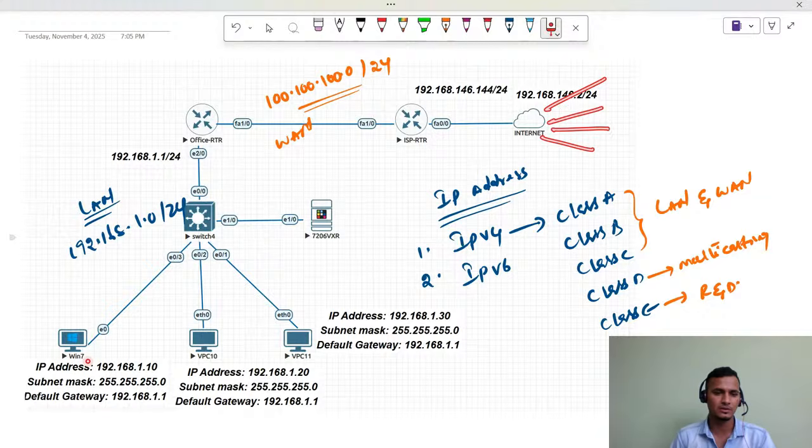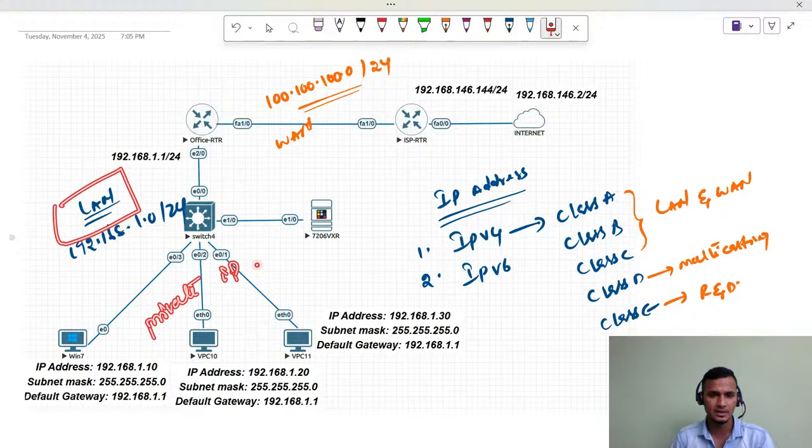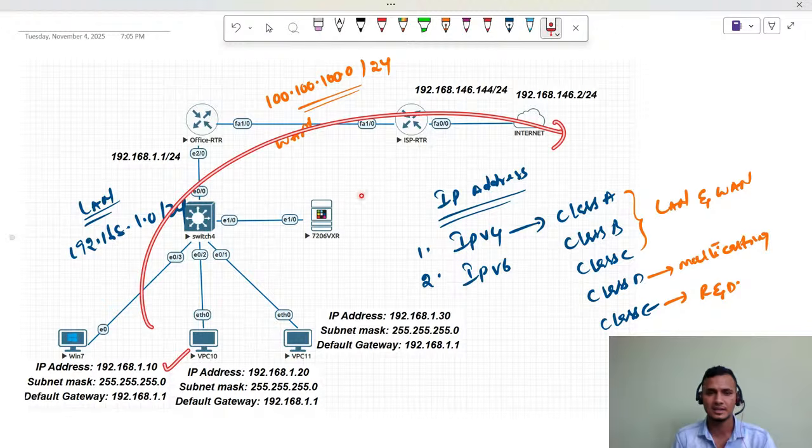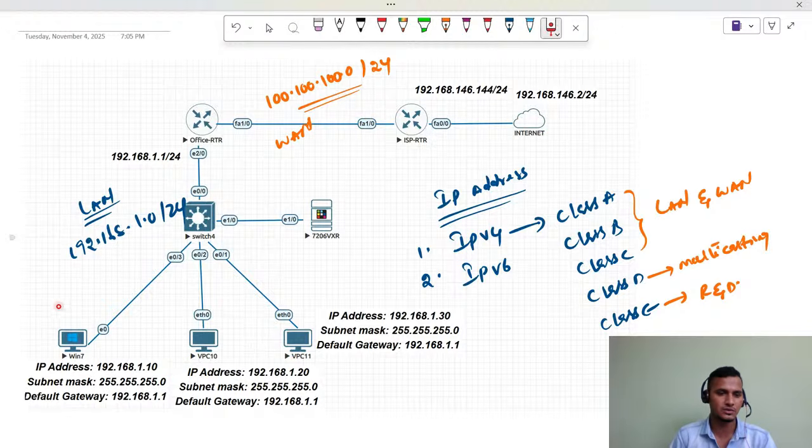So to access these services from the LAN users, what is required? In our LAN we are going to use private IP addresses, right? As we know from the basic introduction classes, private IP addresses are not able to route over the internet. So consider this is your source IP 1.10, and the destination IP is a public IP address.